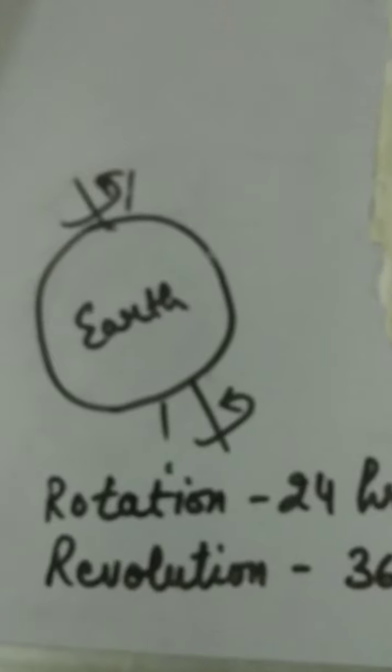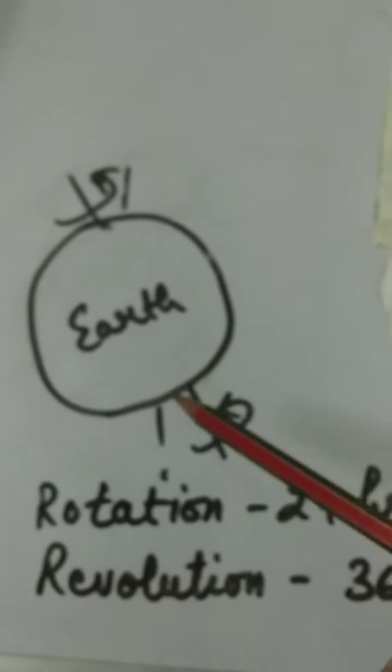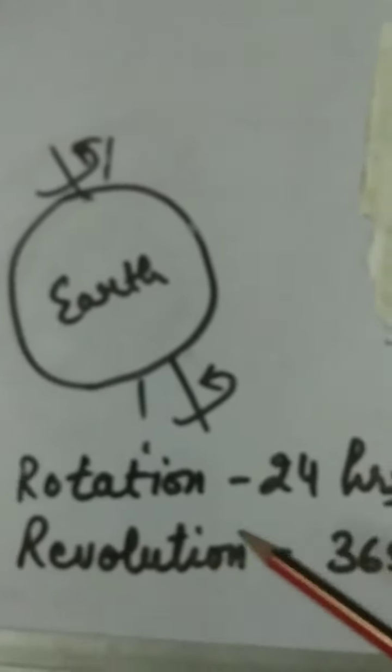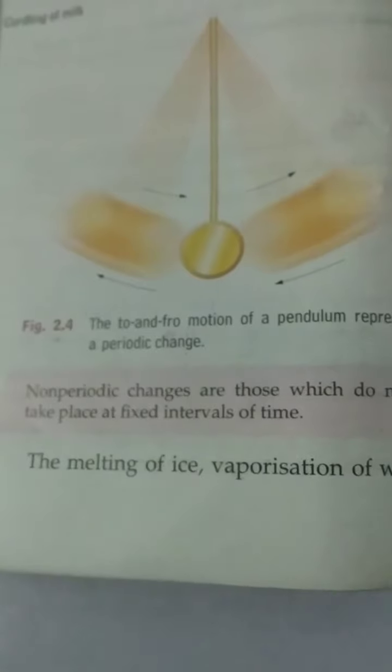Similarly, Earth rotates on its own axis in 24 hours. It completes its revolution around the sun in 365 days. This change is also a periodic change, with a fixed time interval for rotation and revolution by the earth.